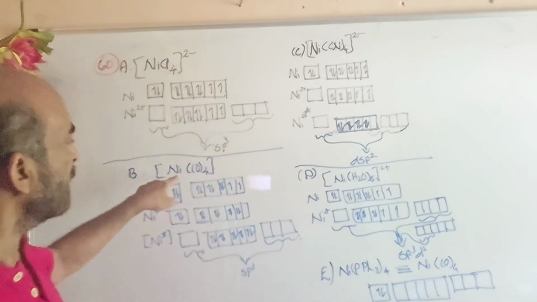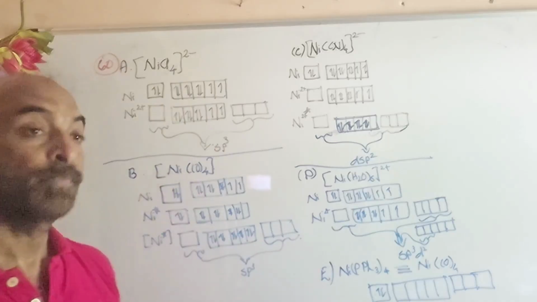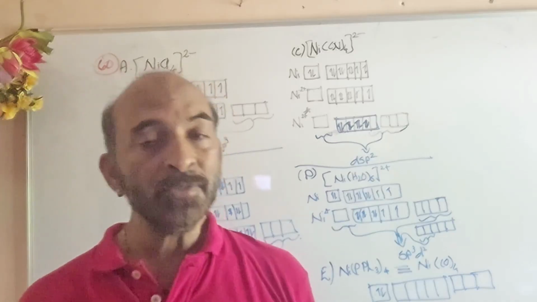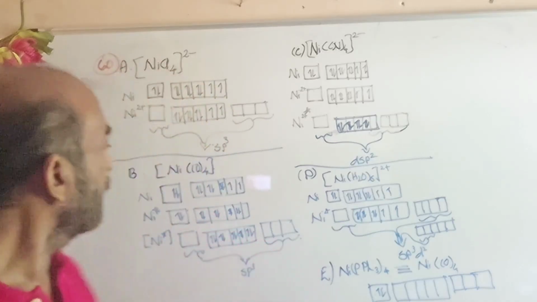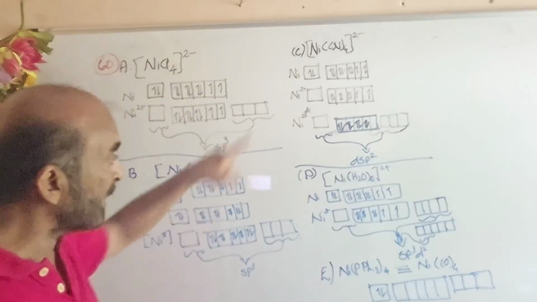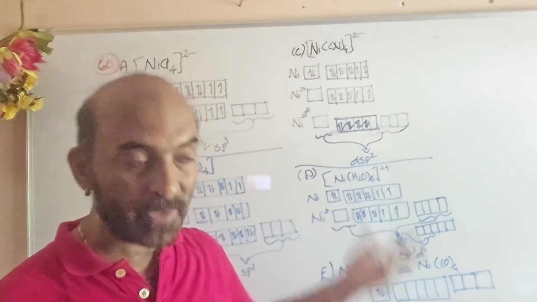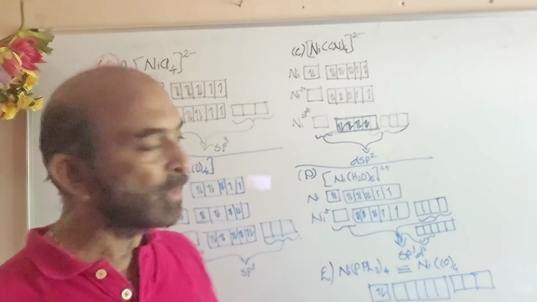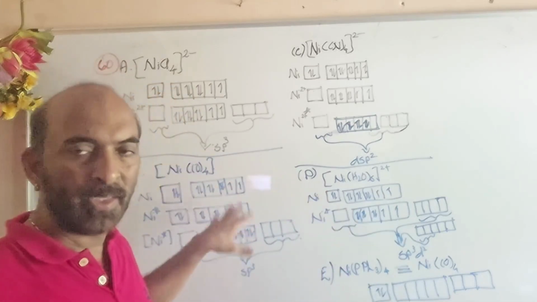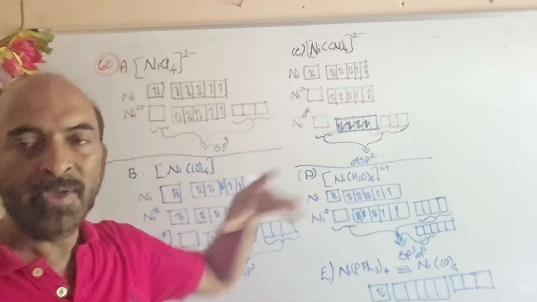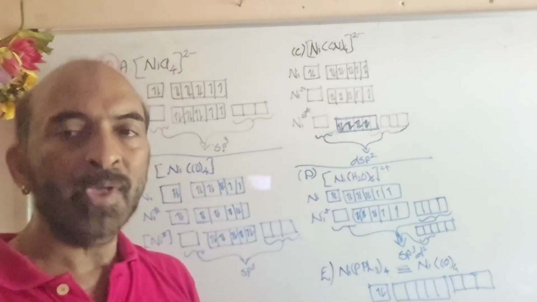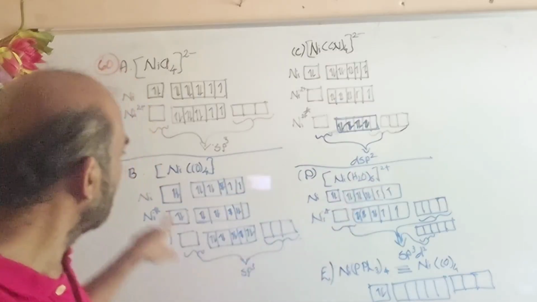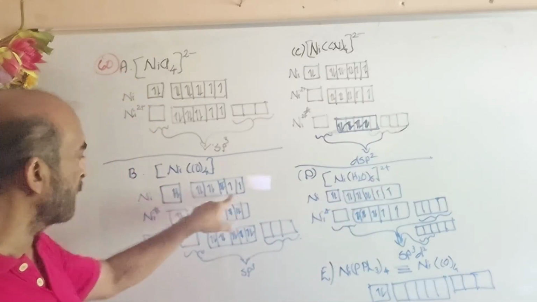The next one, [Ni(CO)4]. That's also from our textbook with the detail. Since all are Ni cases, it is comparatively easy for us to learn. Even though on the board I have written the same thing repeatedly, in the actual process you don't have to, because you know what Ni is: Ni with the 2 unpaired electrons.